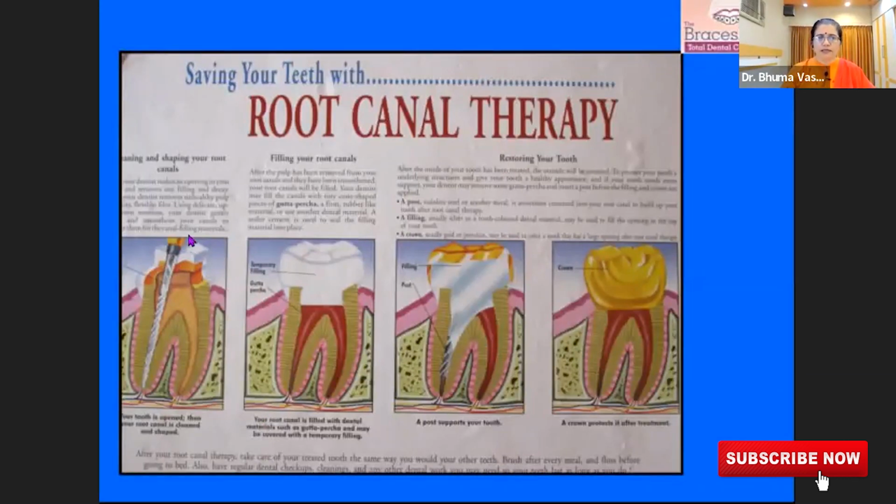No. Let's learn about it. We put some pointed instruments all the way to the apex, and remove the dead necrosed nerves and infected blood vessels and everything from inside. If there is any infection in the root area, that also is allowed to drain. After that, the filling is done with some inert material. Then the top structure is restored, and then a cap has to be put to protect this tooth.